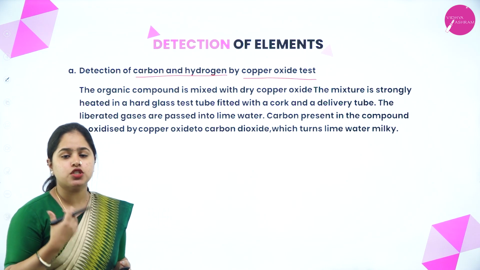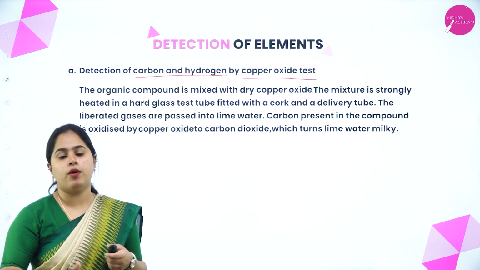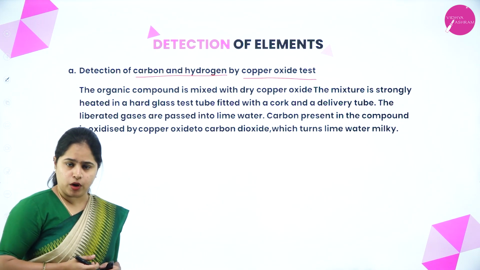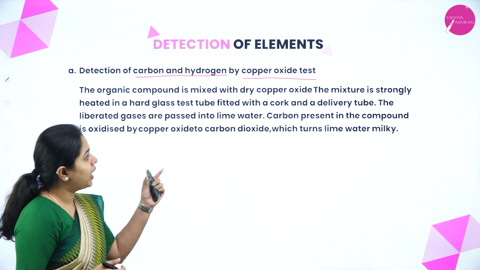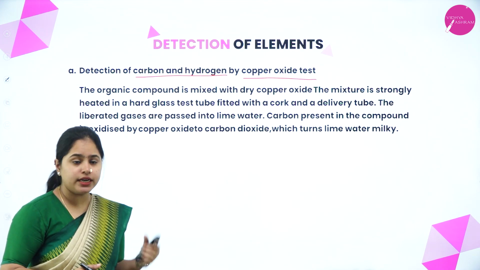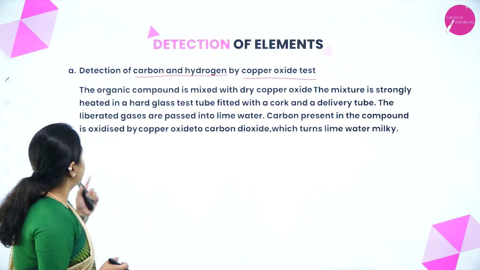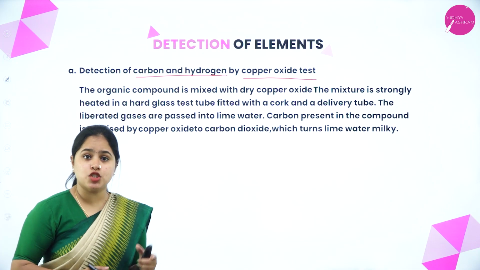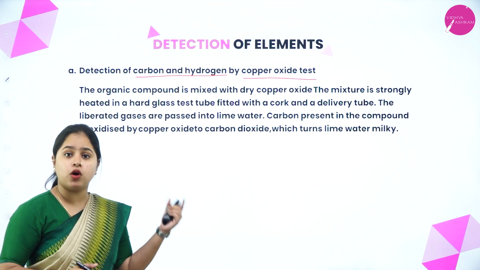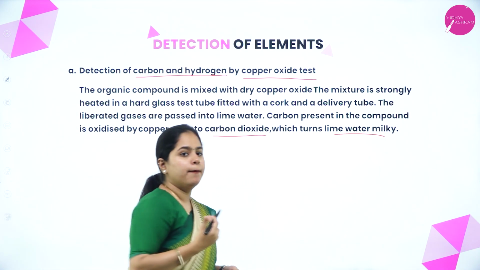As the name suggests, in the copper oxide test, we will be reacting our organic compound with copper oxide. So let's see what happens. The organic compound is mixed with dry copper oxide, and the mixture is strongly heated in a hard glass test tube fitted with a cork and a delivery tube. The liberated gases are passed into lime water, and carbon present in the compound is oxidized by copper oxide to carbon dioxide, which turns lime water milky.